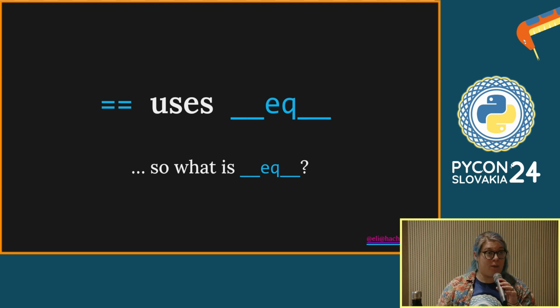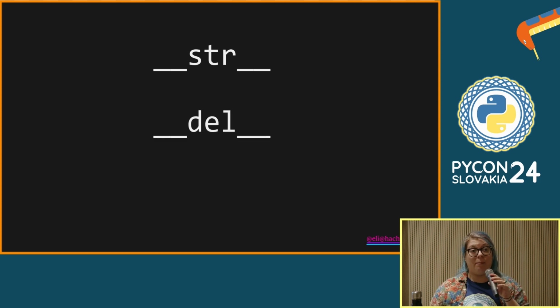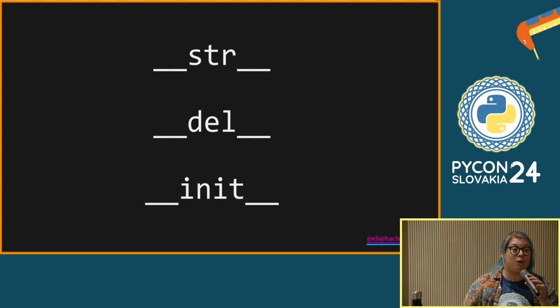You'll probably be familiar with some magic methods in Python already. We've got double underscore str, which defines how the str built-in interacts with an object. We've got del, which we'll come back to later when we're talking about garbage collection and removing objects from memory. And of course, init.